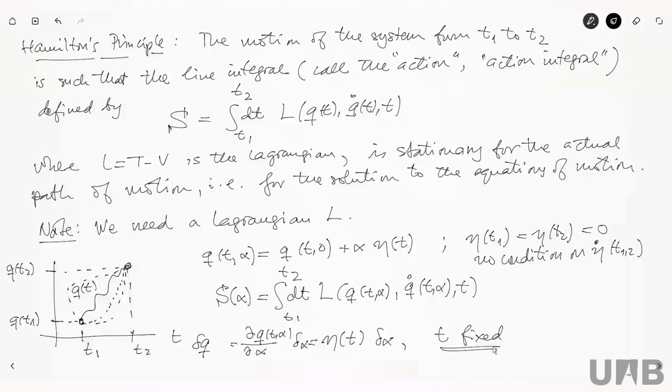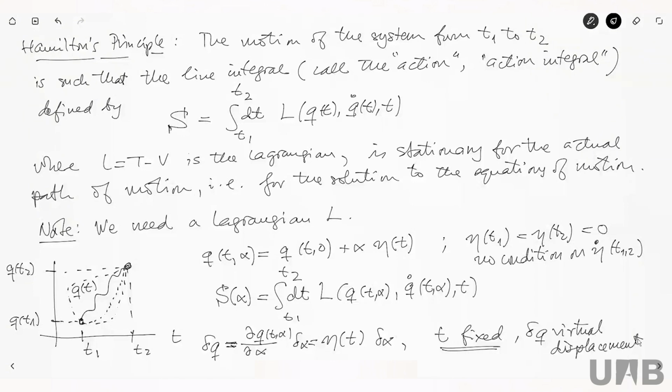So it turns out that these varying paths that I'm considering in order to find which is the path that makes the action stationary are variations that I'm taking at fixed time. That coincides with how we defined the virtual displacement last week. So now this delta q coincides with a virtual displacement.